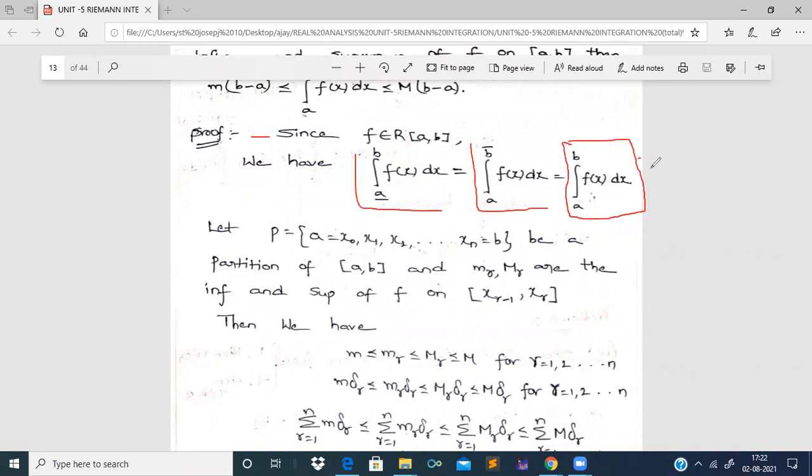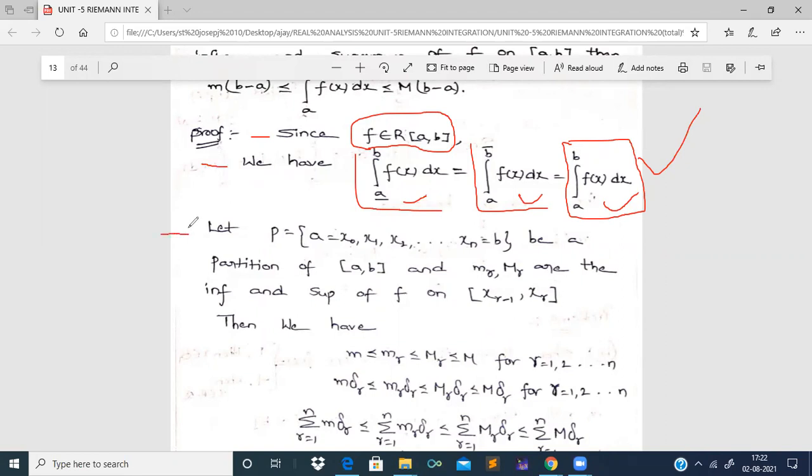It is very much clear by the definition of Riemann integrability. Once again, the lower Riemann integral of f of x is equal to the upper Riemann integral of f of x, which is equal to the Riemann integral of f of x dx. So, from the given, we have written this result.